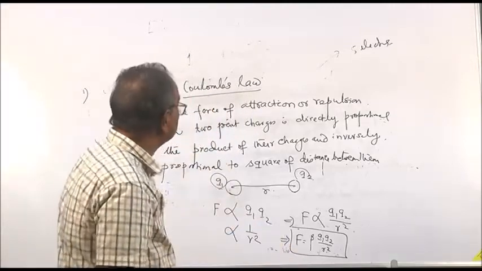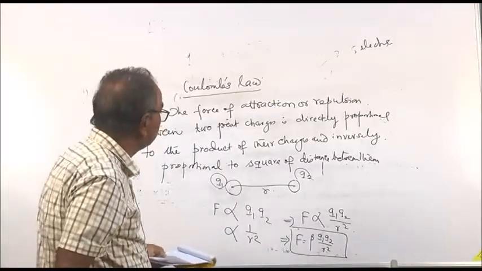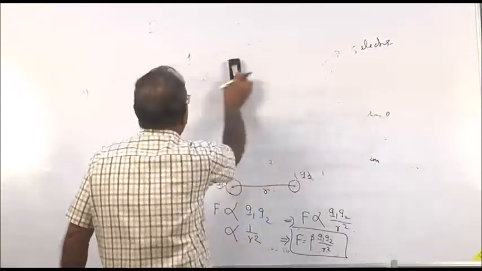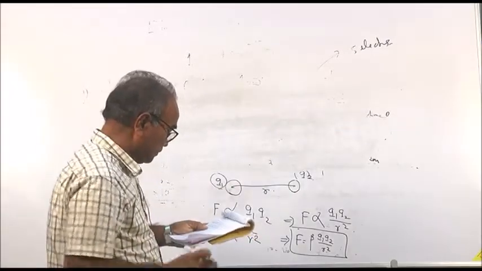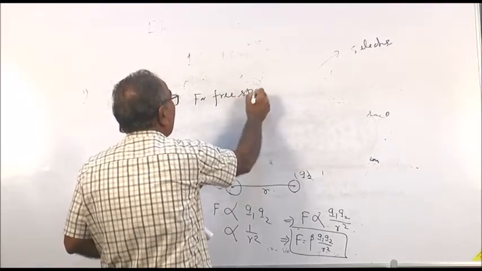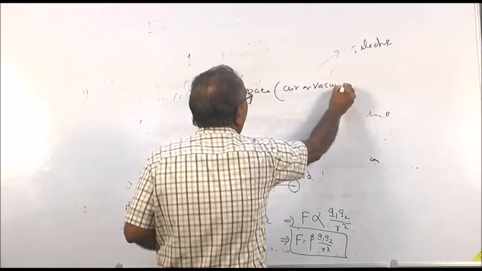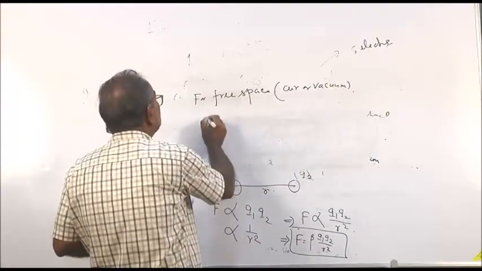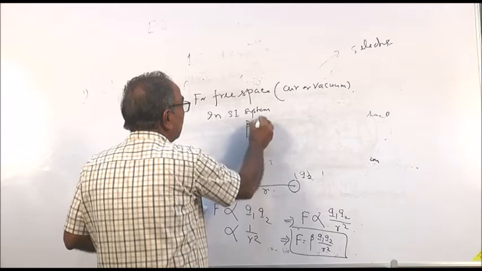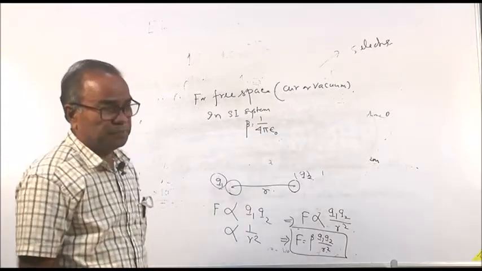For free space, meaning air or vacuum, in the SI system beta is equal to 1 by 4 pi epsilon 0, where epsilon 0 is called the permittivity of the medium.